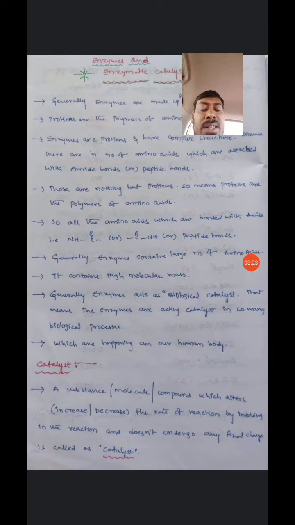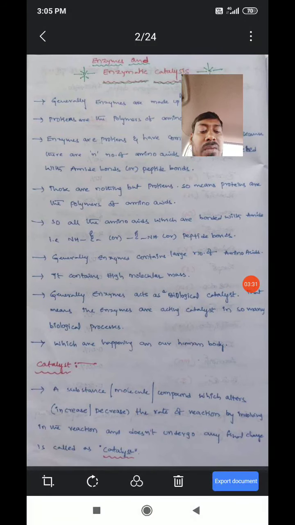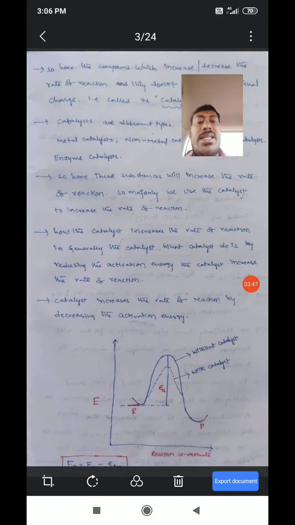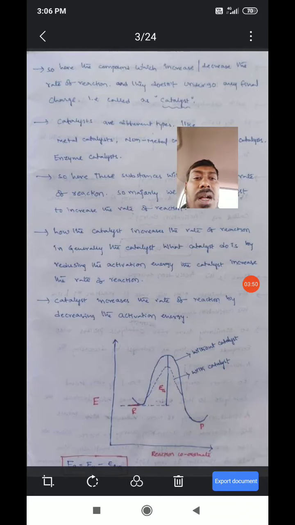So that is called a catalyst. The compounds which increase or decrease the rate of reaction and do not undergo any final change are called catalysts.